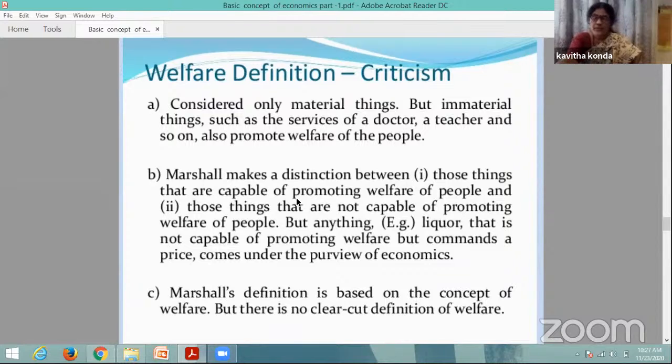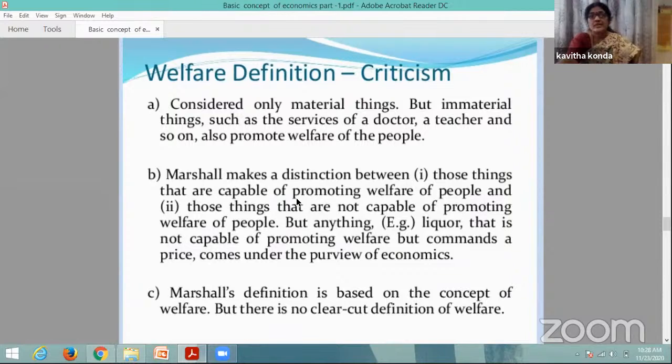According to him, human beings perform their economic activities with material things only, to get satisfaction. They will use material goods only. But immaterial things are also there, like the services of a doctor and a teacher, as in the criticisms of Adam Smith. The same thing here, he also used the materialistic approach only.